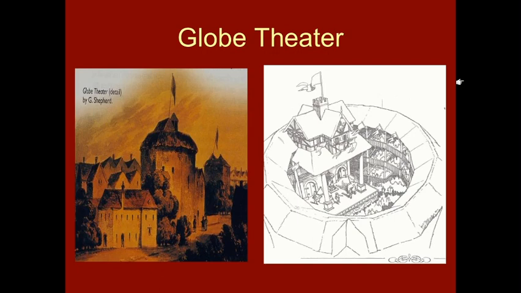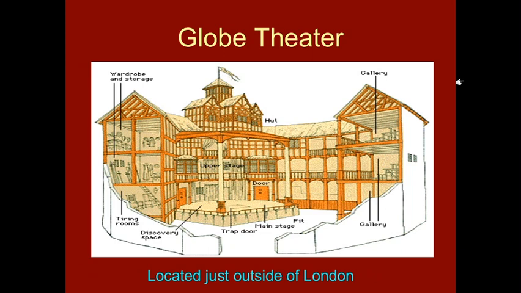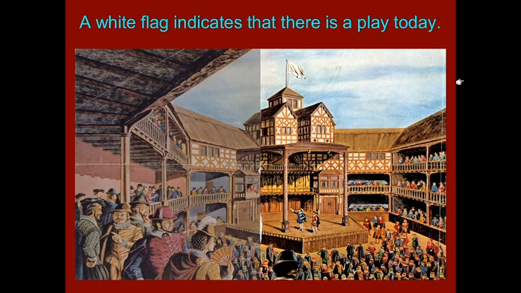This is Globe Theatre. It was located just outside London. A white flag indicates that there's a play today.